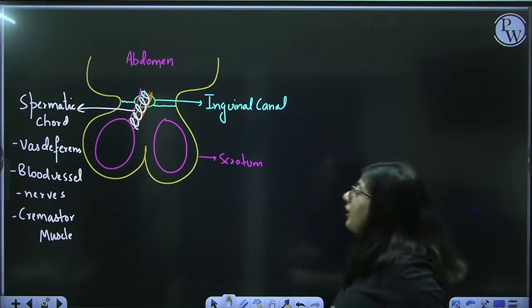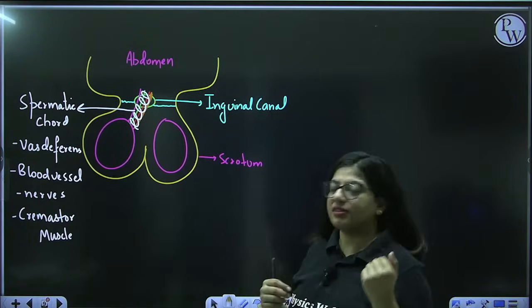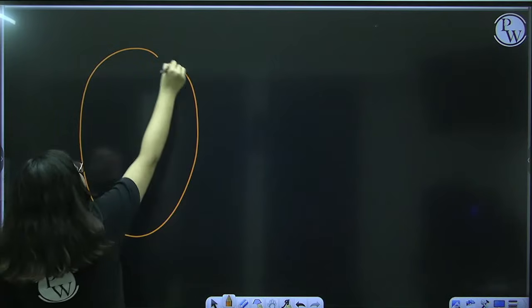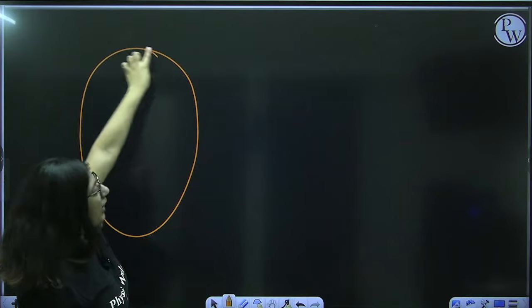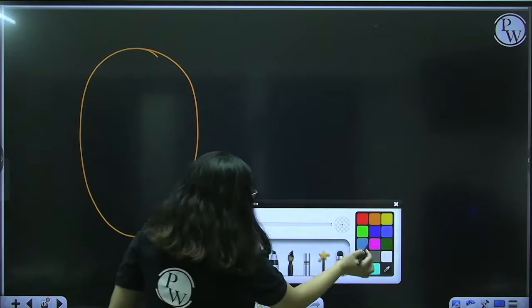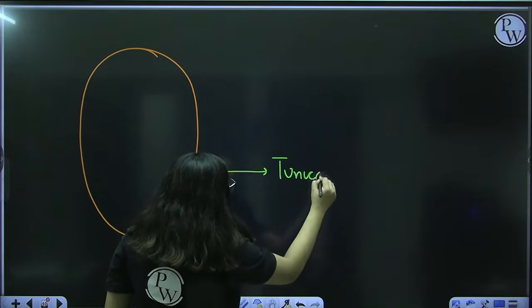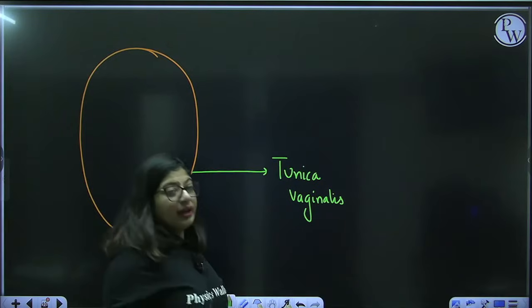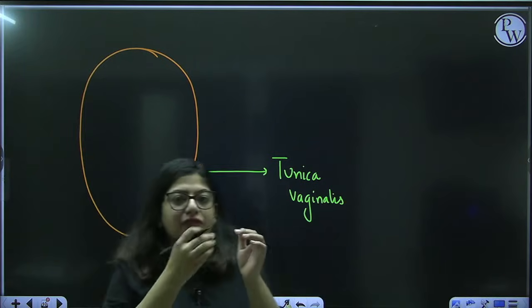Okay. Alright, let's talk about the structure of testes now. Let's talk about its internal structure. So if we draw the testes, this is how they are, oval in shape. Okay, this is your testes. Outside it has a protective layer known as tunica vaginalis.